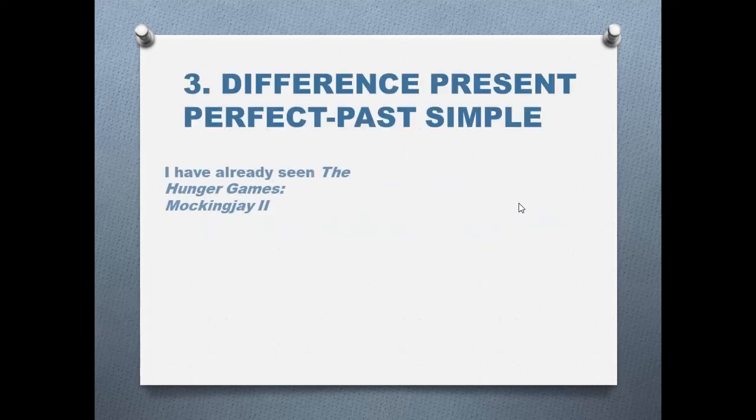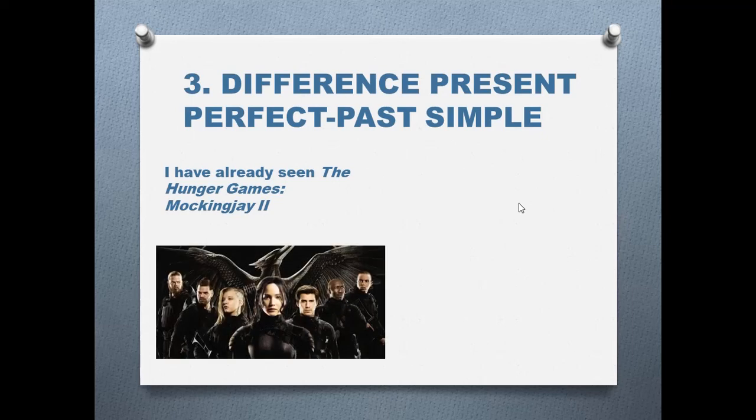So, for example, I have already seen The Hunger Games Mockingjay 2. Okay, I say that I saw this film. I don't mention when, so I use the present perfect. That action happened in the past, but I don't mention when. I use the present perfect.